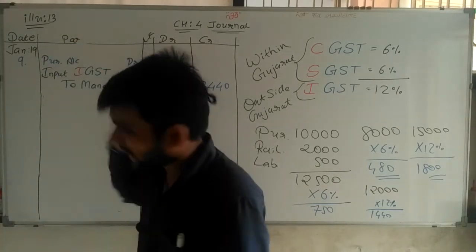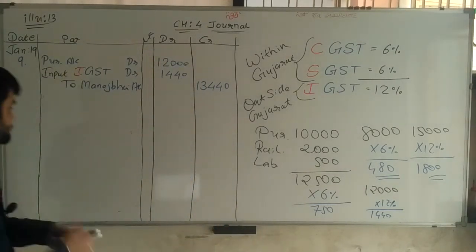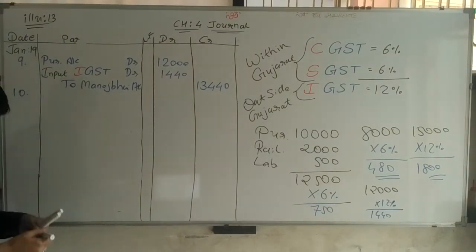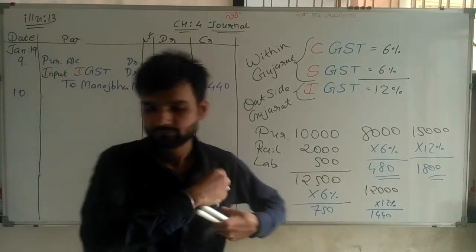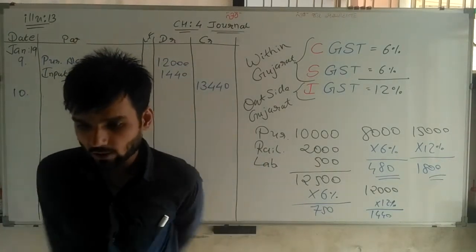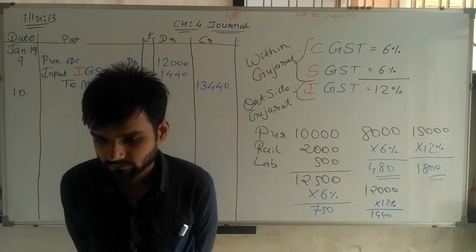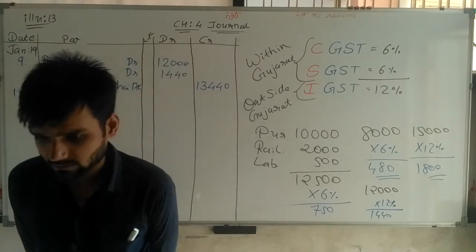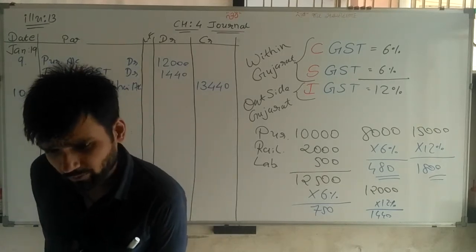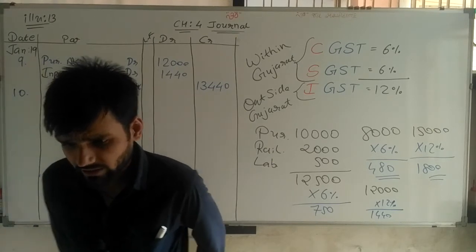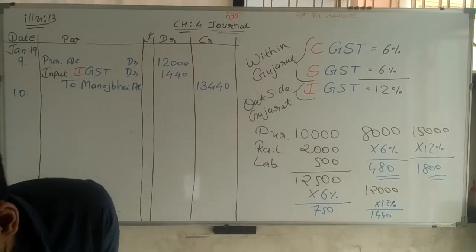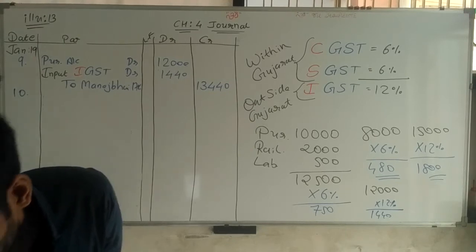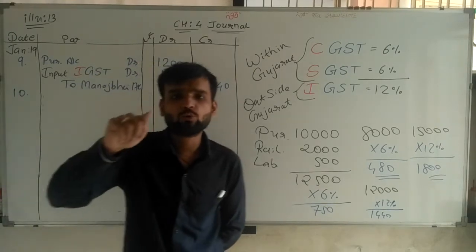Now after 9, here the 10th date is given. So writing here date 10. Goods of rupees 2,000 written by Amul Bhai of Anand. Now, written by, never. Written to Amul Bhai of Anand.